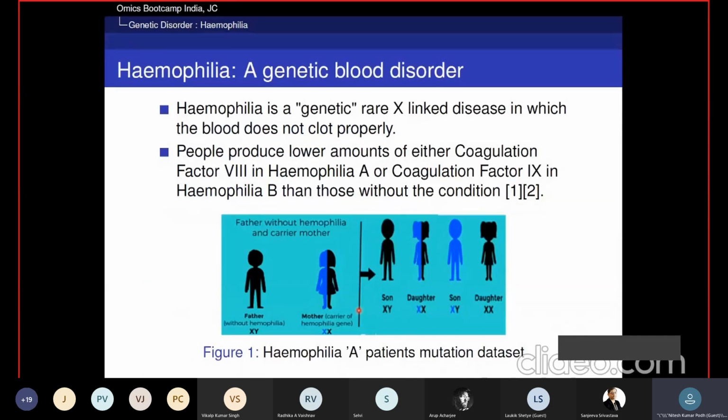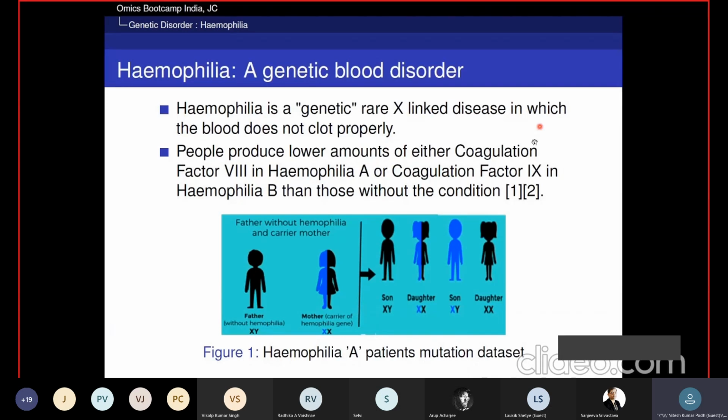Hemophilia, a genetic blood disorder. It is a rare X-linked disease. In this disease, blood does not clot properly. In the human body, there are some clotting factors that are responsible for stopping bleeding when any injury occurs. When hemophilic patients meet with an injury, due to the lower amount of those missing factors, blood does not clot properly, and a huge amount of blood loss may cause their death.